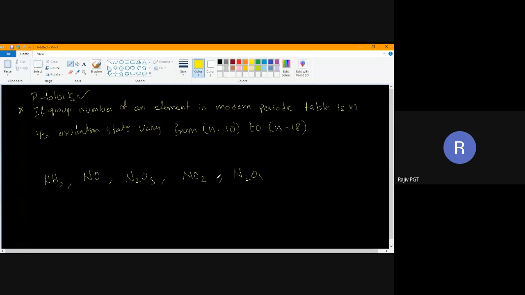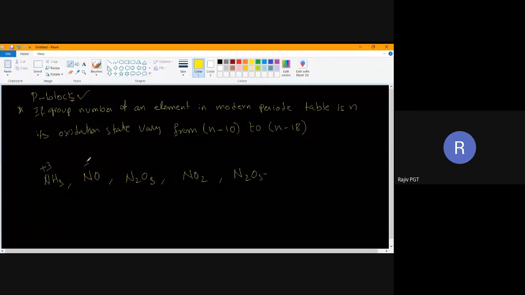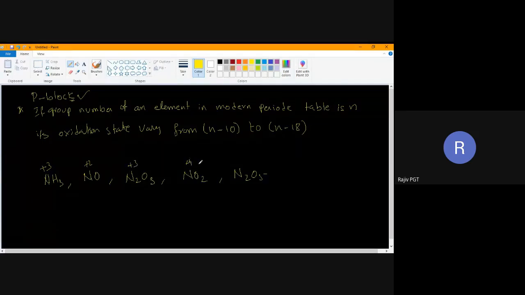Here, its oxidation state will be +3. Here, +2. Here, +3. Here, +4. Here, +5. I'll discuss these oxidation states one by one. I just want to explain the formula, that's why I have taken this example. There are a few exceptions here. Okay, here only I will explain.